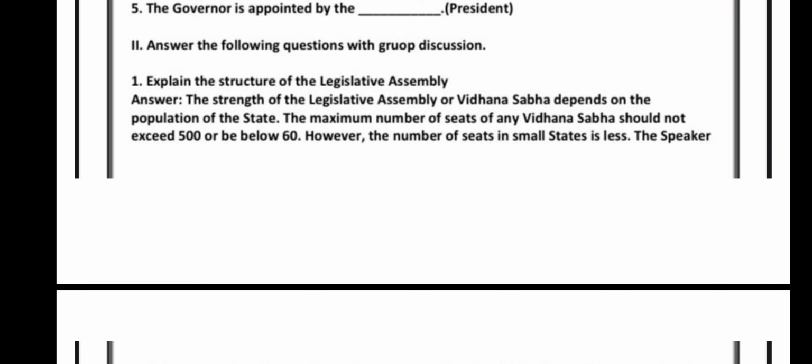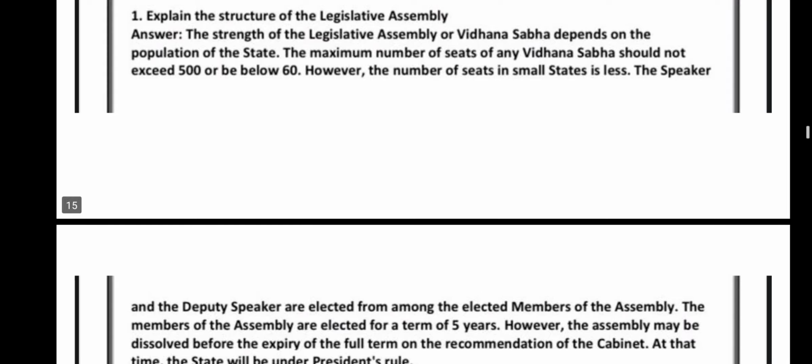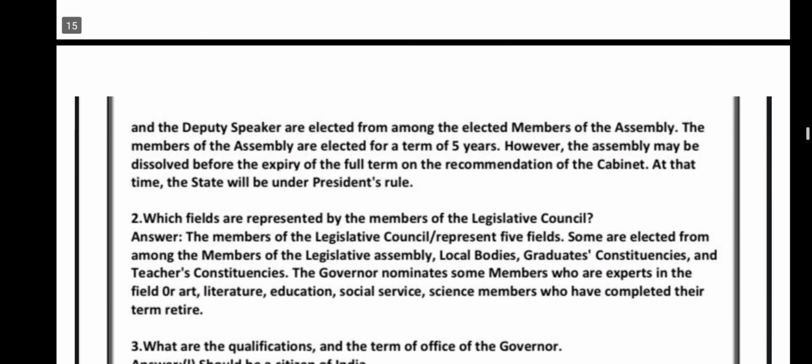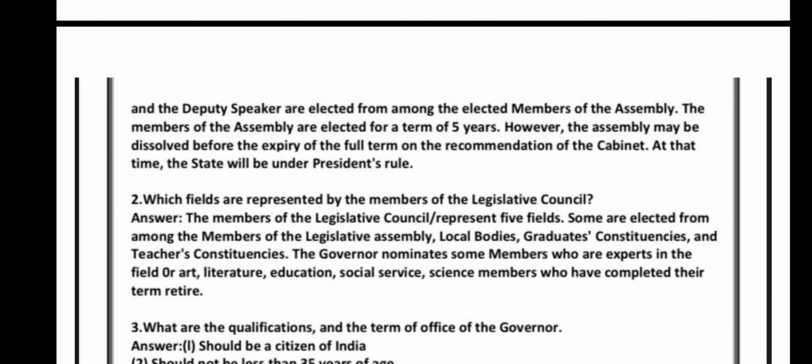Explain the structure of the Legislative Assembly. The strength of the Legislative Assembly or Vidhana Sabha depends on the population of the state. This is the first point. The maximum number of seats of any Vidhana Sabha should not exceed 500 or be below 60. However, the number of seats in a small state is lesser. The Speaker and the Deputy Speaker are elected from among the elected members of the Assembly. The members of the Assembly are elected for a term of 5 years. However, the Assembly may be dissolved before the expiry of the full term on the recommendation of the Cabinet. At that time, the state will be under President's rule.